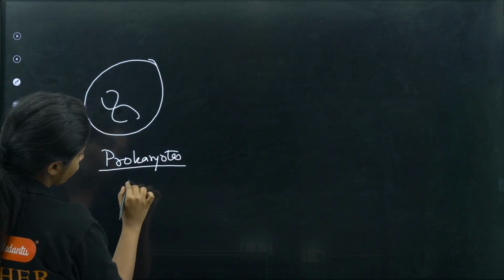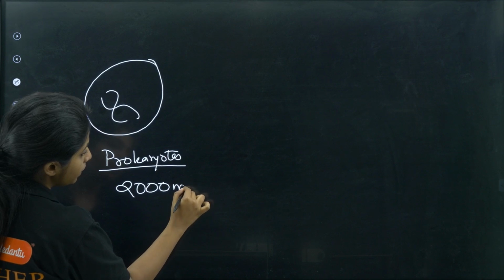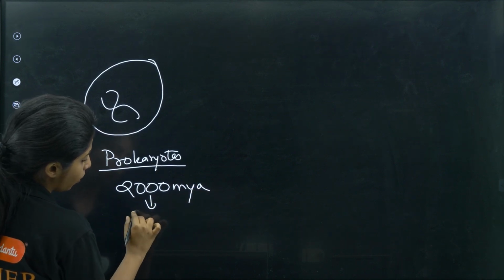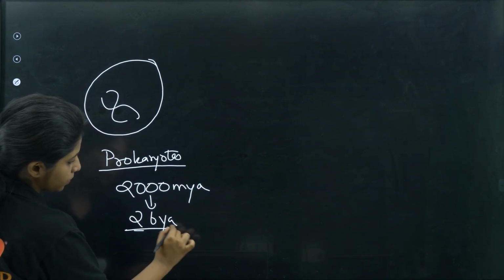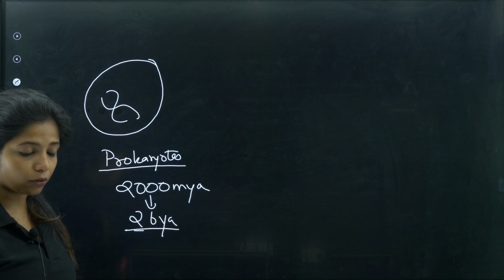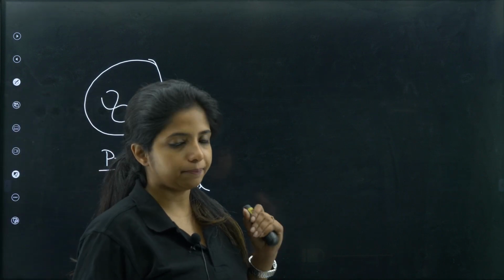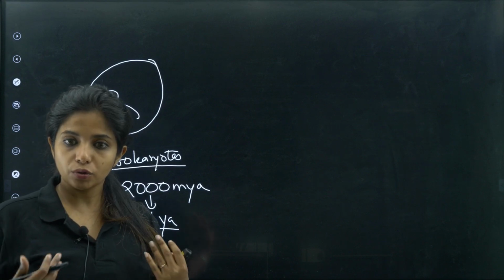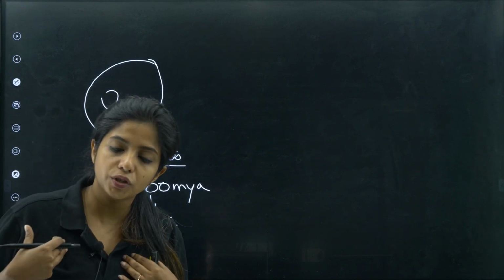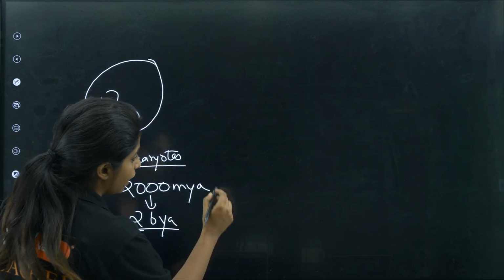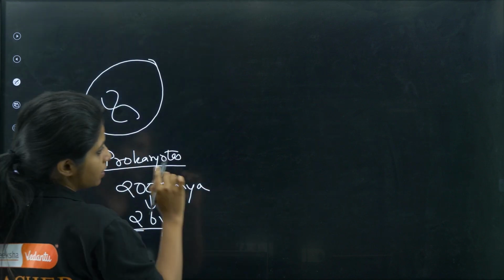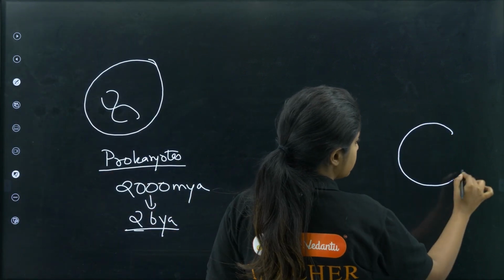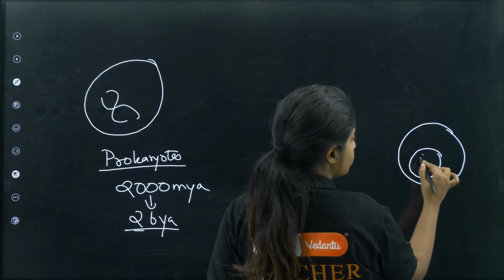So they appeared almost 2000 million years ago, or I can call it 2 billion years ago. That's when the first prokaryotes are said to be seen. Now what happened? You need eukaryotes, our cells. Basically we are considered to be eukaryotes. Why? Because every part of our body has eukaryotic cells. What do you mean by eukaryotic cell? This is a cell which has a nucleus, and the nucleus has the DNA.